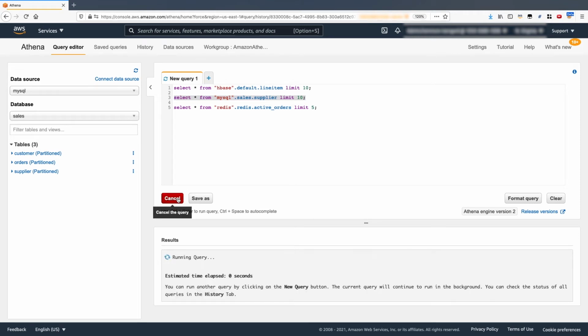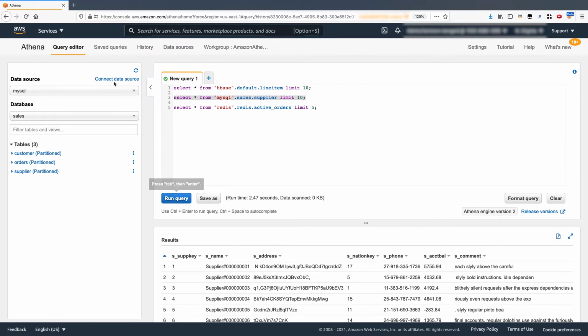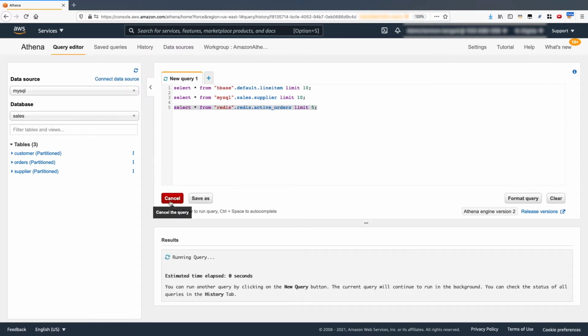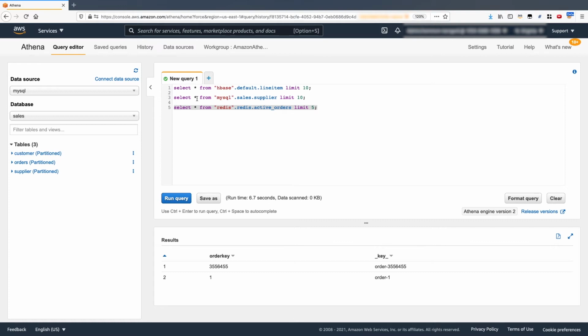Now, as we click Run, Athena behind the scenes is invoking the AWS Lambda functions for each of the corresponding data sources. So we've just quickly run a simple select statement across our relational and non-relational data sources. Now on the left-hand side, if we select the drop-down box alongside, we'll see our Glue data catalog and the corresponding catalogs for each of the federated data sources.